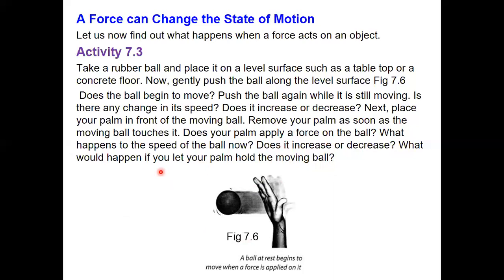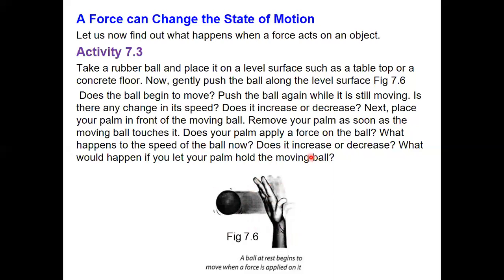What would happen if you let your palm hold the moving ball? The ball will come to rest. First when you push the ball, it will be moving, and when you push it again, it increases its speed.